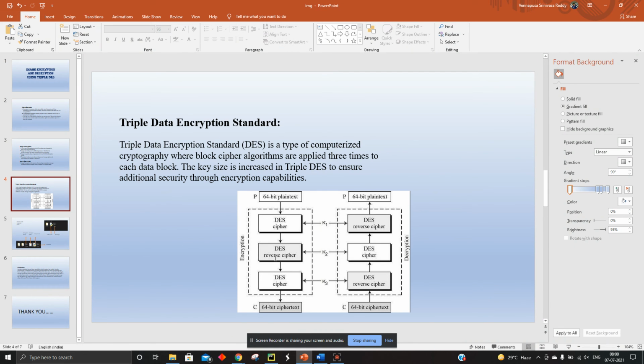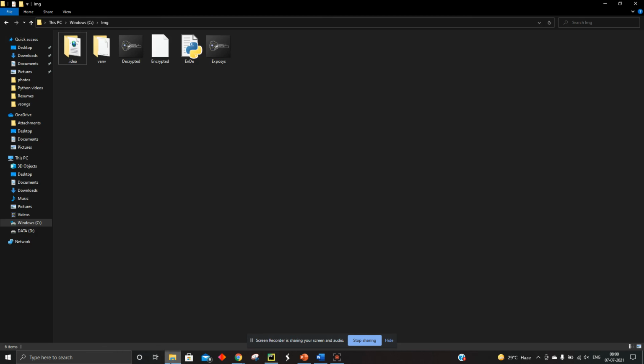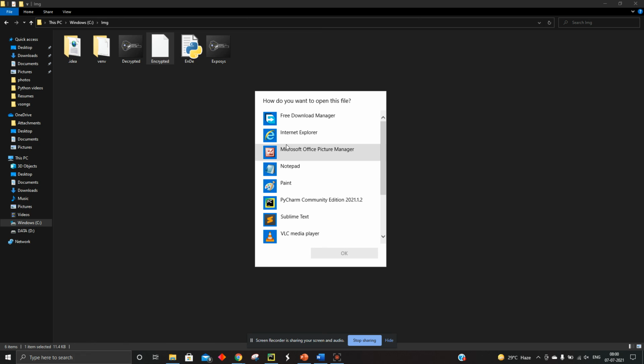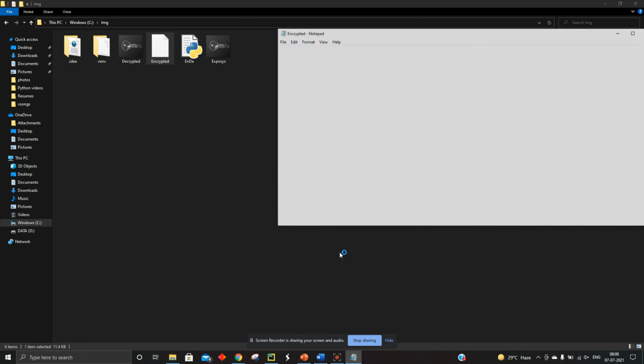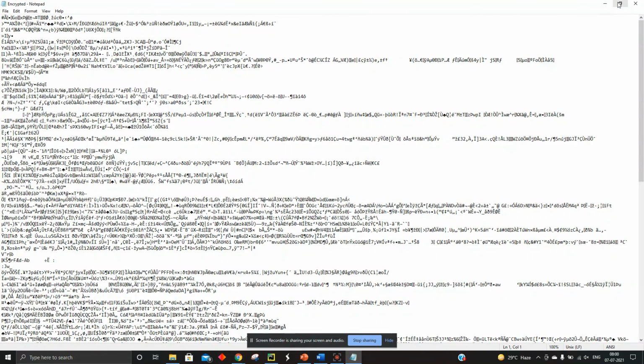By using the Triple DES algorithm, I have built this whole project. Before implementing the project we saw this, and we have already implemented the project. If you check, see, this is the encrypted file and this is the decrypted file. After decrypting, we get the original image. And if you want to see the original image code, this is the unreadable text after encrypting the image.